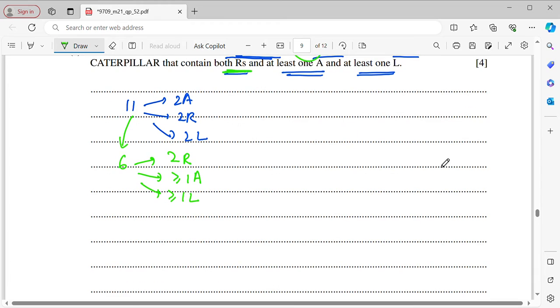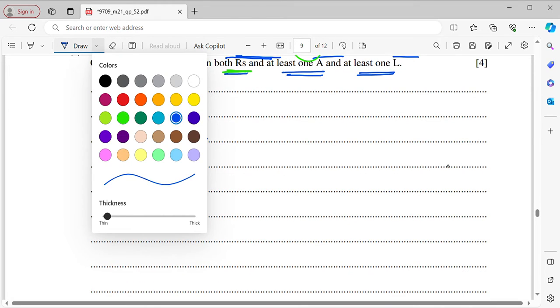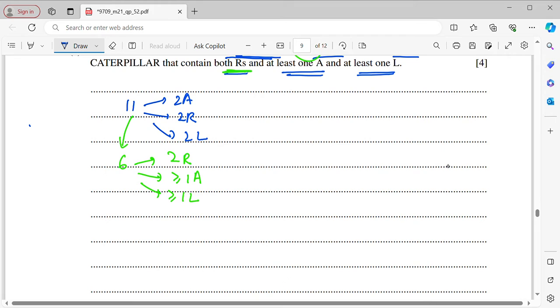So 2R, then I must have minimum 1A and minimum 1L. Okay, which means now when I list down my possible selections that satisfy the condition, I might get 2R, then 1A, 1L, and then I have to choose 2 more from 5 others. Then the second case, I got 2R, then 1A, 2L, then I need 1 from others.